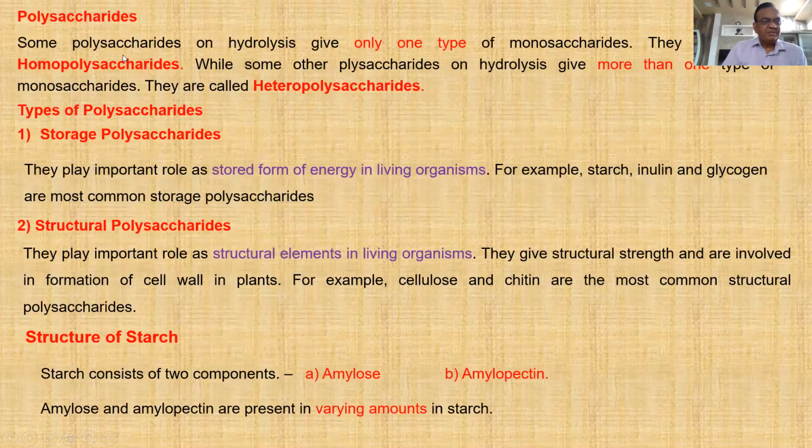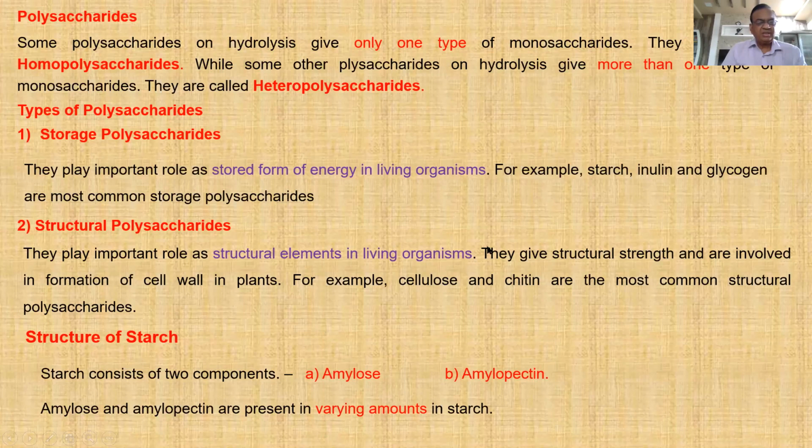Now polysaccharides. Some polysaccharides on hydrolysis give only one type of monosaccharide. They are called homopolysaccharides. The polysaccharides which on hydrolysis give more than one type of monosaccharide are called heteropolysaccharides. There are again two types of polysaccharides, storage polysaccharides and structural polysaccharides. Storage polysaccharides are stored as energy in living organisms. For example, glycogen is stored in our body as a carbohydrate. Similarly, starch and inulin are other examples.